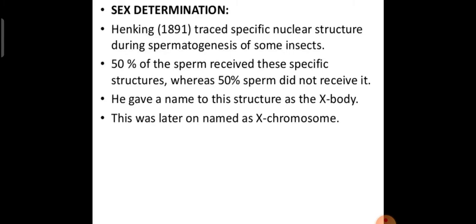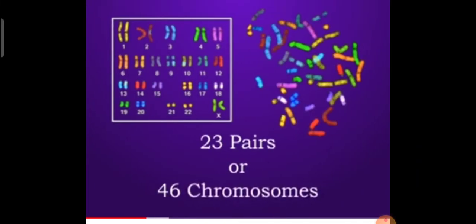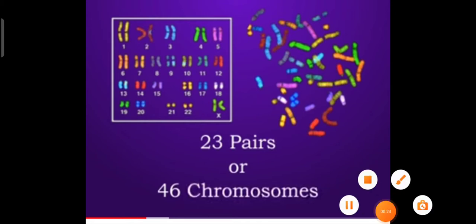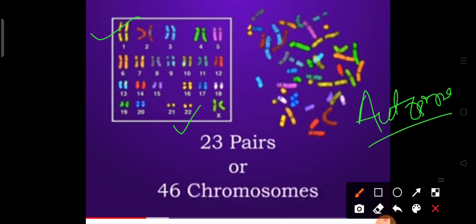Before going to sex determination, we all know that in a human there are 23 pairs of chromosomes, which means there are 46 chromosomes. Out of these 23 pairs, 22 pairs are autosomes that are responsible for the physical features of our body, whereas the last pair of chromosomes is considered the sex chromosome, and that is responsible for determining the sex of an organism, whether it is a male or a female.